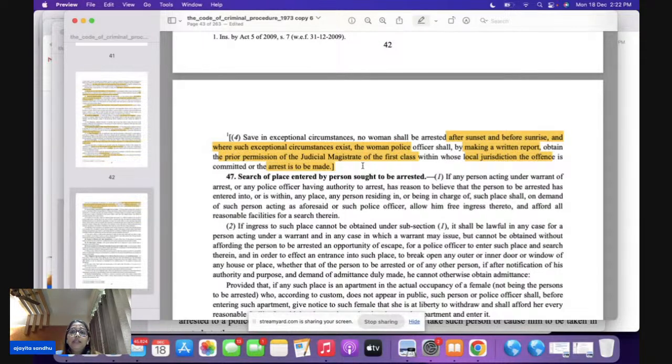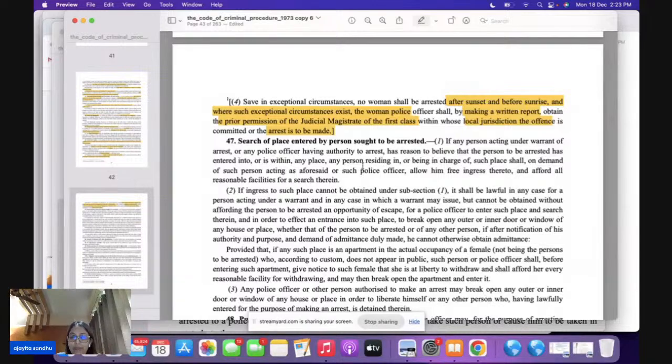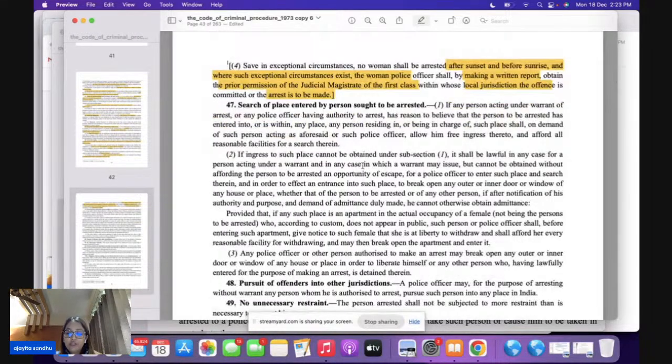All of you, this is a very important point, that only under exceptional circumstances you can arrest a woman after sunset and before sunrise, provided you've made a written report and you've obtained the prior permission of the JMIC. And this JMIC should be a person in whose local jurisdiction either the offense was committed or the arrest is going to be made.